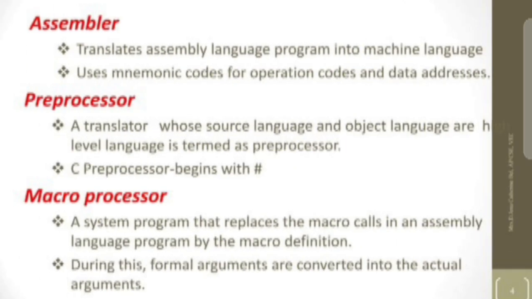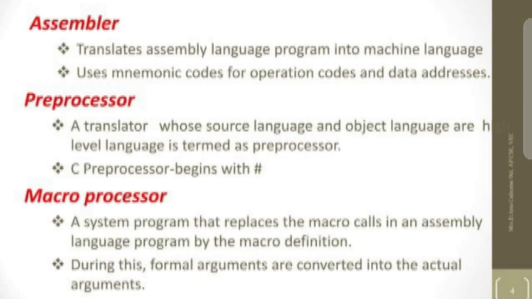Assembler: a translator that translates an assembly language program into machine language, using names for operation codes and data addresses. Preprocessor: a translator whose source language and object language are both high level languages.